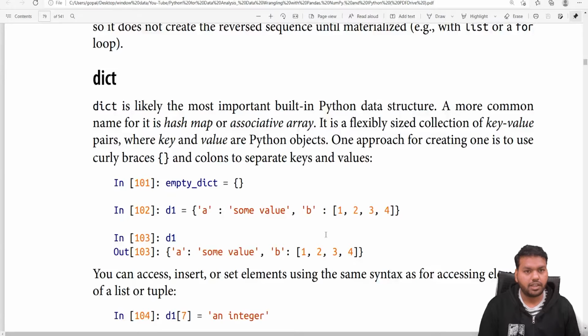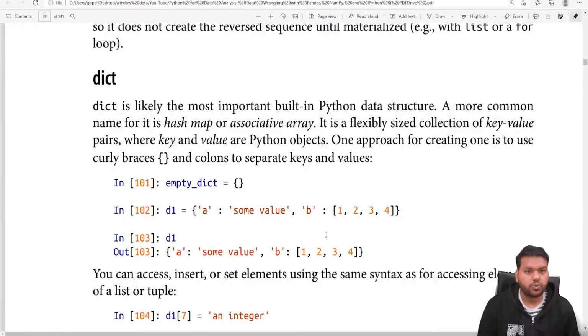I am Krishna Gopal. In the last video we discussed the list, and we have almost completed the list and some common built-in functions, like the zip function and the enumerate function. That's all we discussed in the last video.